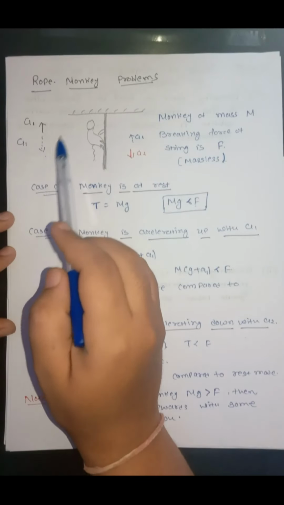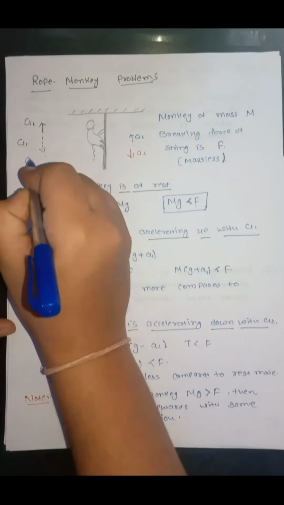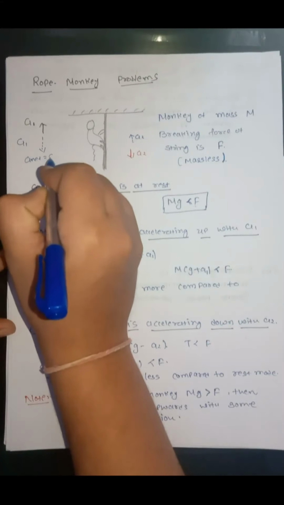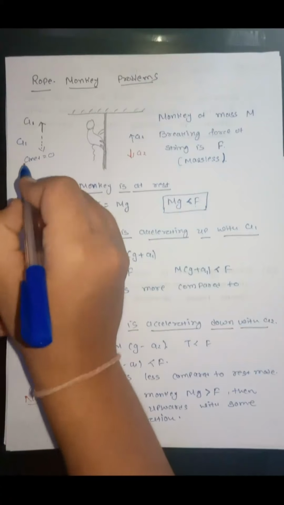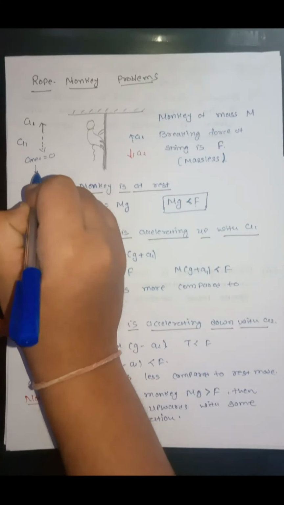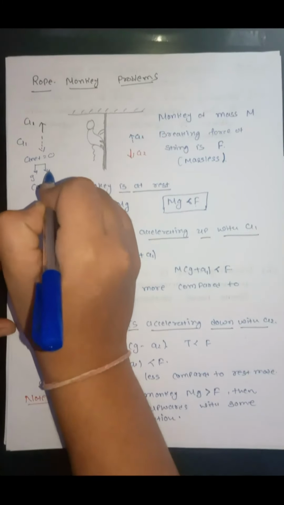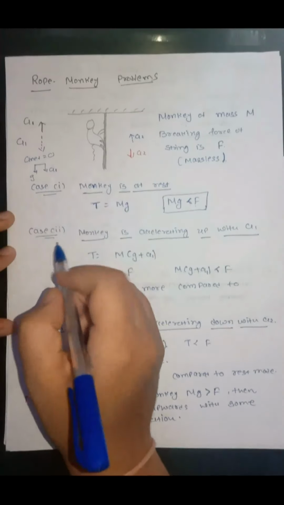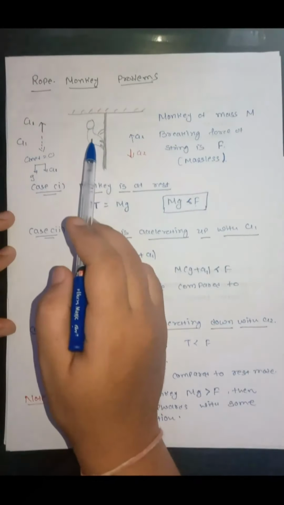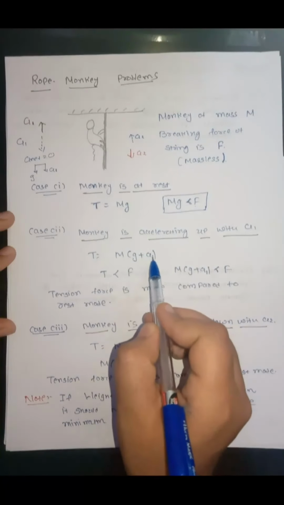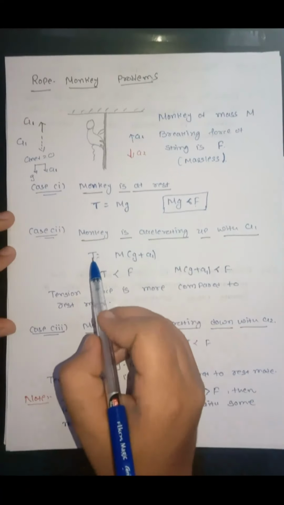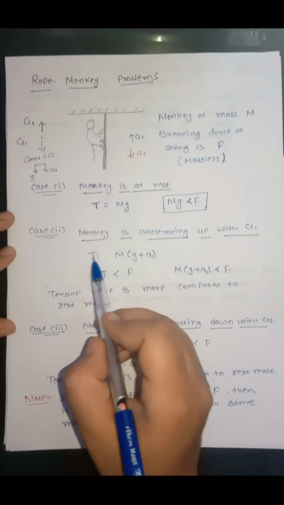So now net acceleration of the monkey is 0. But in this case, the net downward acceleration will be G and A1. So the net force acting on the monkey in downward direction will be M into G plus A1. So this will be the tension force.